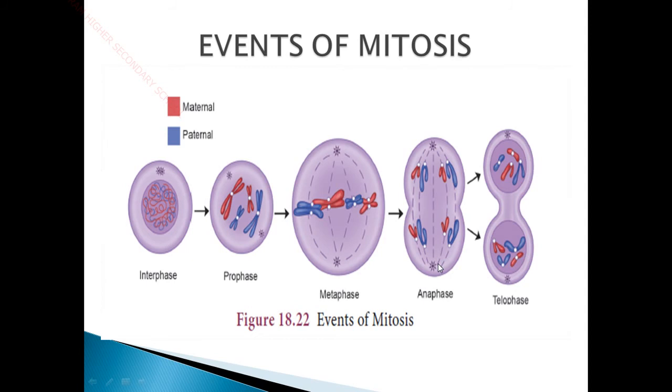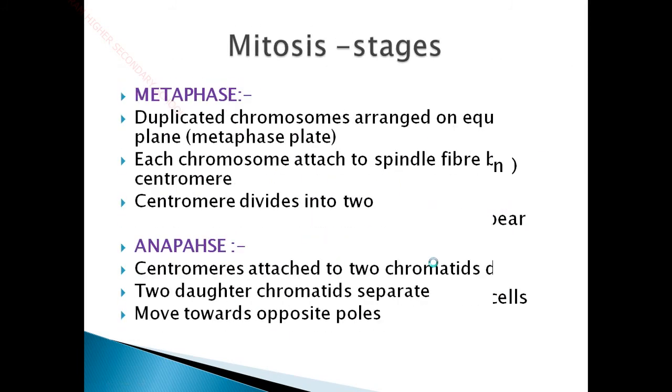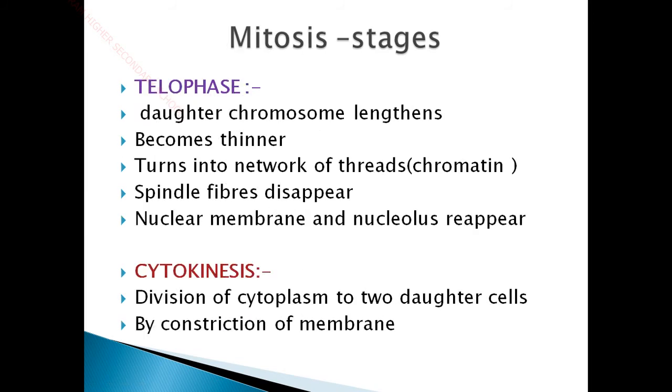So this is the role of centrioles and microtubules in an animal cell. These are especially present only in animal cells. Okay, so this is the anaphase stage. In the anaphase stage, the centromeres attached to the chromatids divide, and the two daughter chromatids separate and move towards the opposite poles. So this is what happens in the anaphase stage.